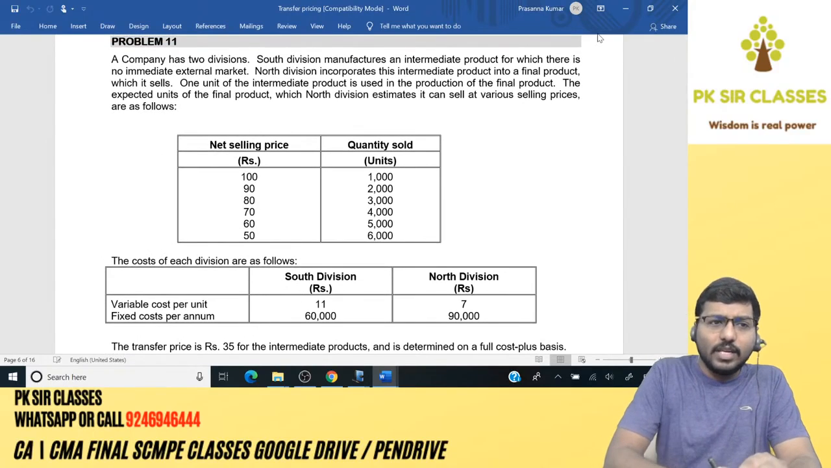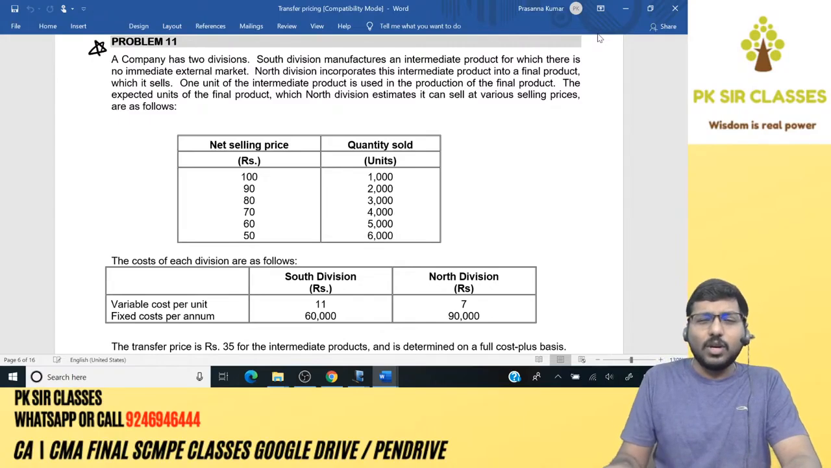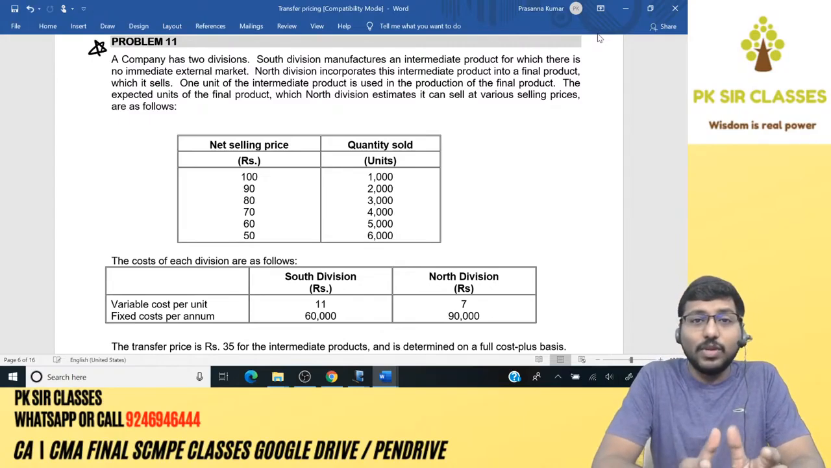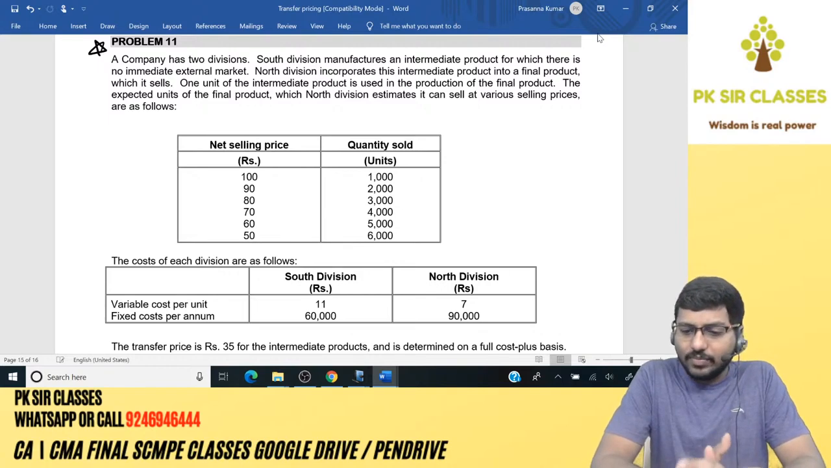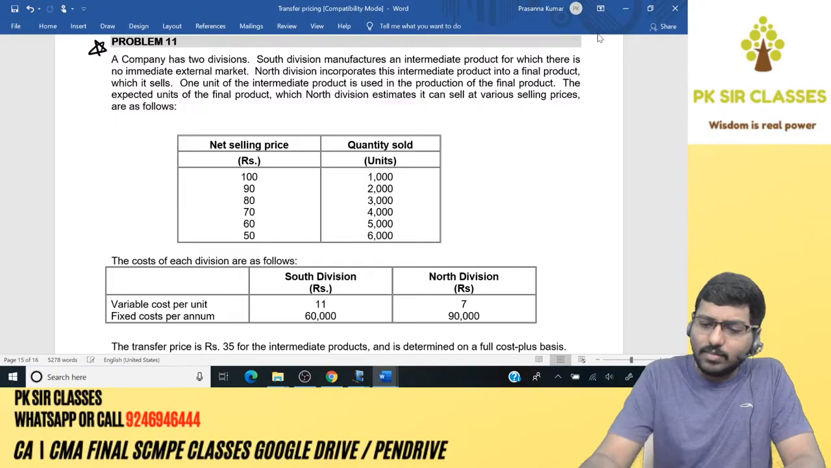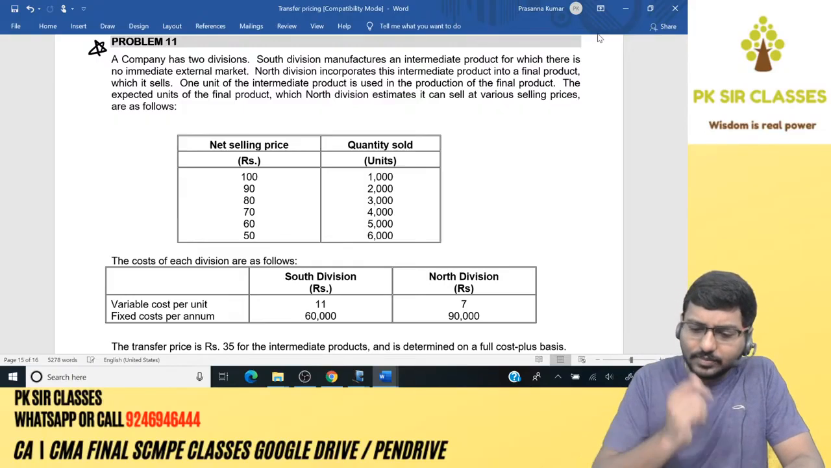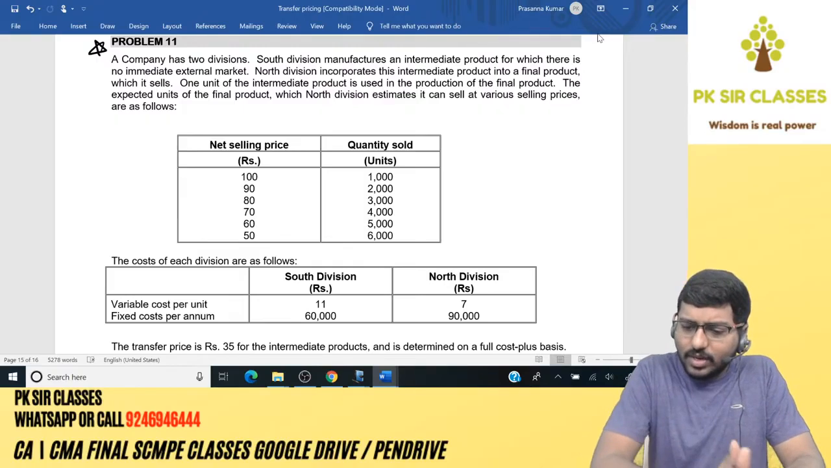Mark this as a very important problem. Why? Because this is a golden problem which will clearly explain how to fix transfer pricing. Okay. So before we get to this sum, let's have a look into the chat session. Okay, Thakur has messaged a lot.